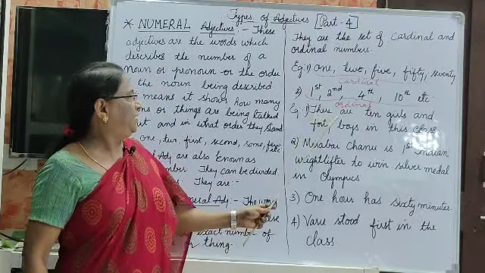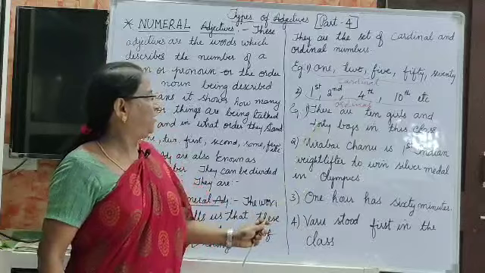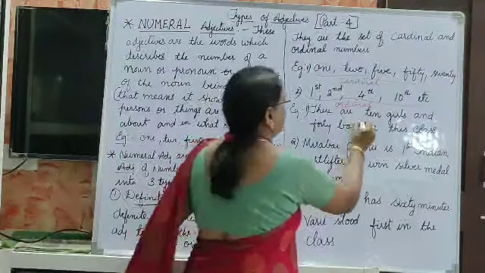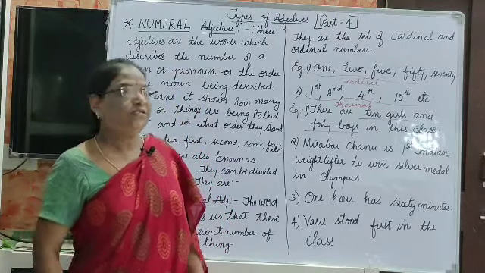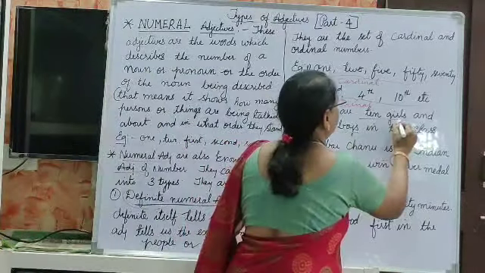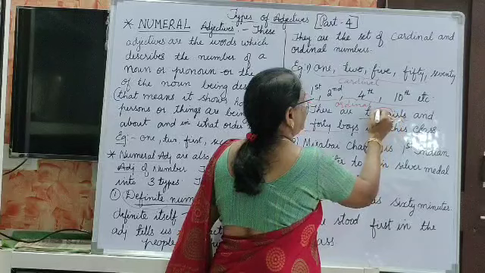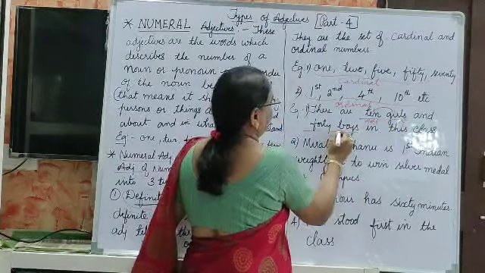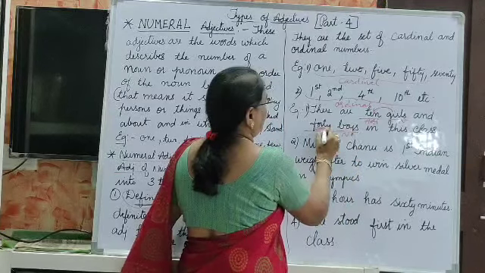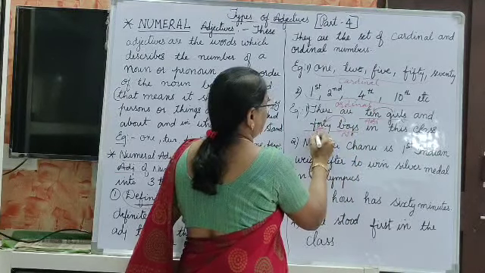For example, there are 10 girls and 40 boys in this class. All of you know that an adjective describes a noun. Girl is a noun and 10 tells about girl, so this is an adjective. Boys is a noun and 40 tells about the noun, so this is an adjective.